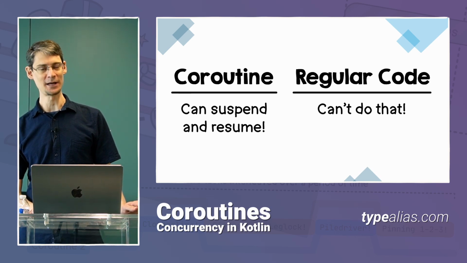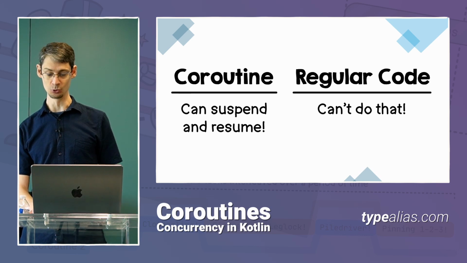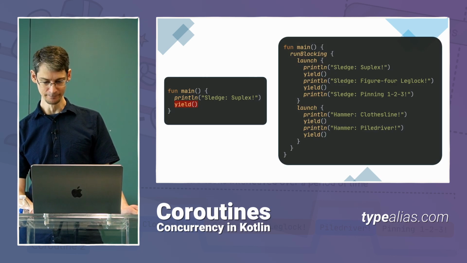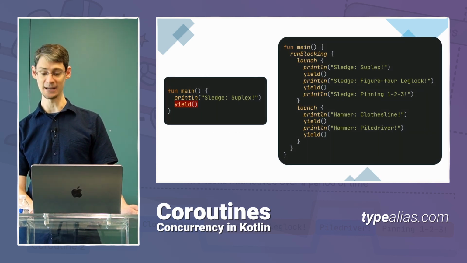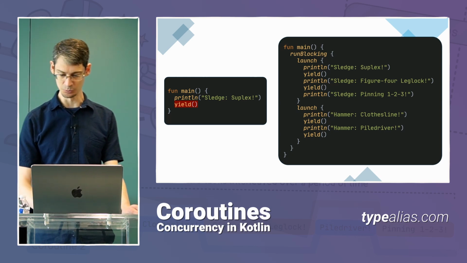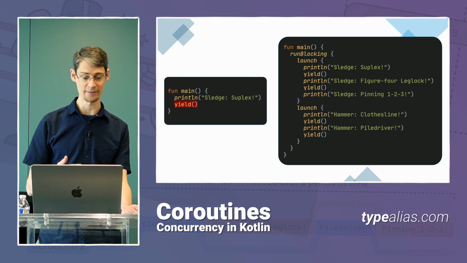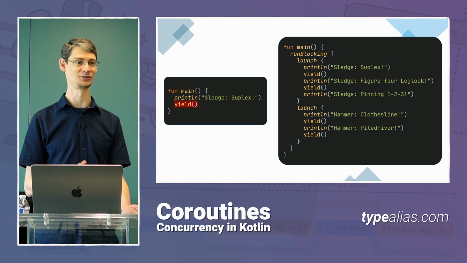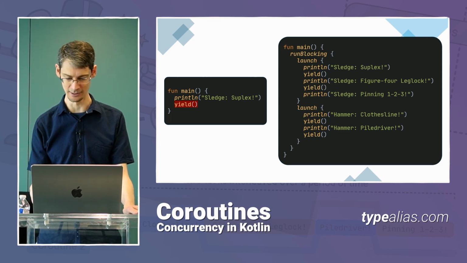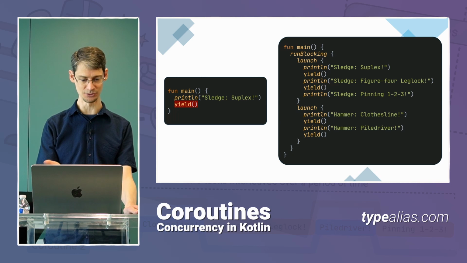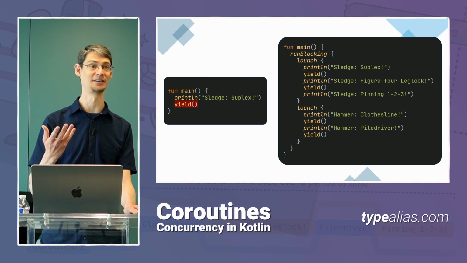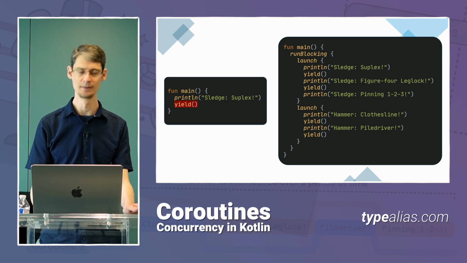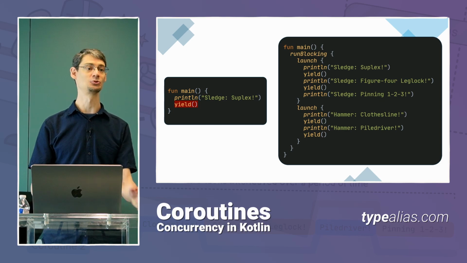Since only a coroutine can be suspended, it also doesn't make sense for us to call a suspending function when there's no coroutine to suspend. So in other words, if we were to try to call yield directly from our main function, we would get an error. In this code on the left, we haven't wrapped it in a coroutine builder, there's no coroutine running it, and therefore there's no coroutine to suspend. It doesn't make sense to do that, and that's why you get the error there. But on the right, you can see the yield is inside the launch and inside the runBlocking, so there is a coroutine running it. Makes perfect sense.